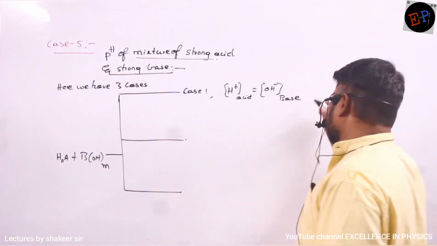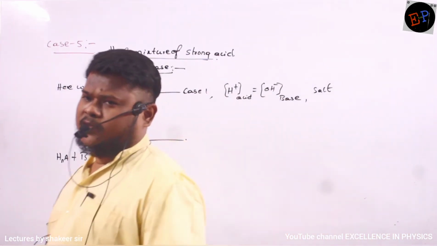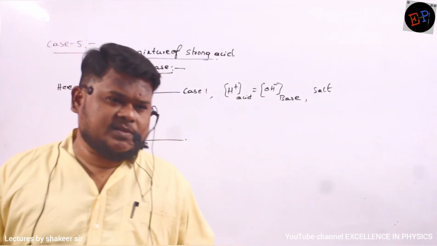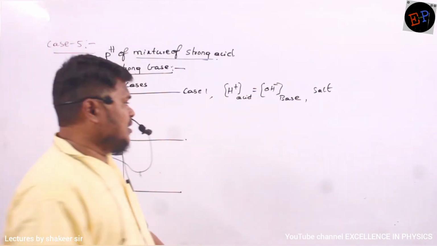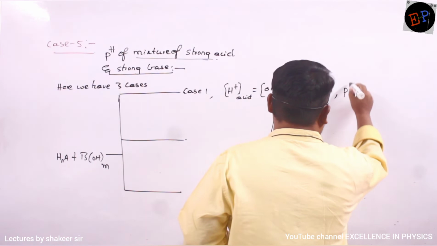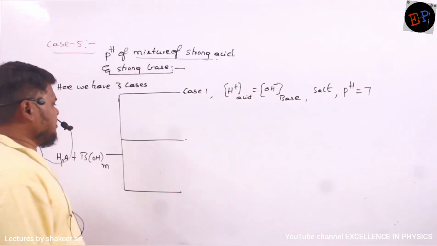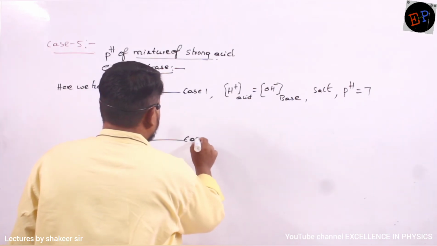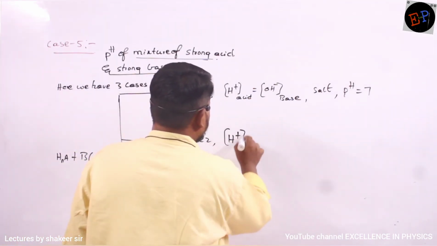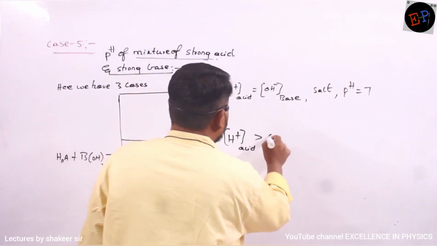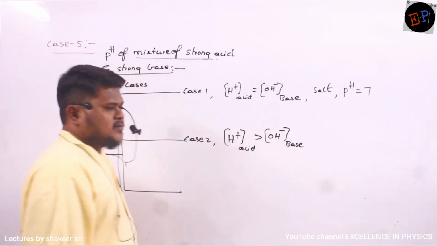In this condition, what will happen? Salt will form. So the solution will not be acidic, it will not be basic. Both of them react together and salt will be formed here. And what is the pH value of a salt? pH value of a salt is equal to 7. That's all. This is our first case. Then we study case number 2. What is case number 2? H plus ion concentration of acid may be greater than OH minus ion concentration of a base. This is the second case which is possible.